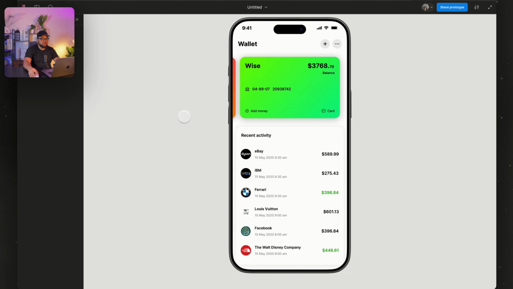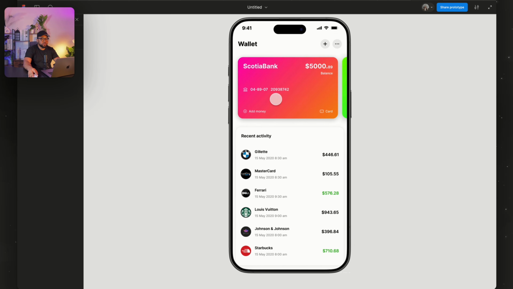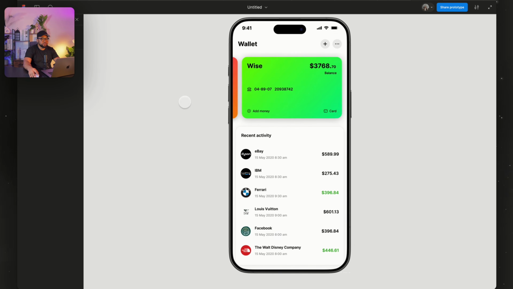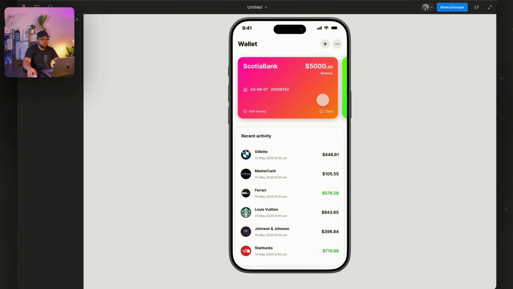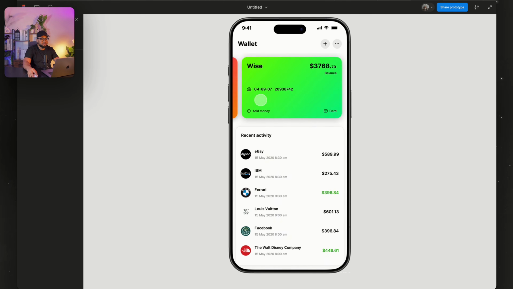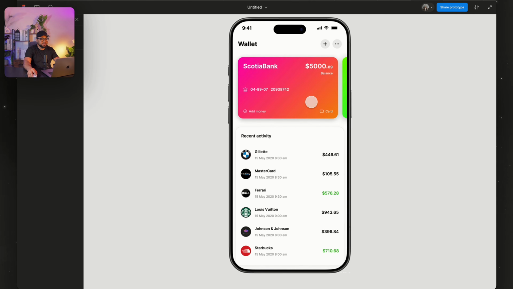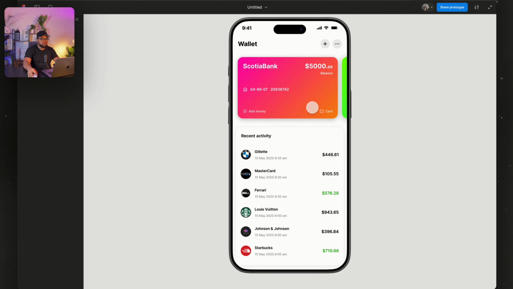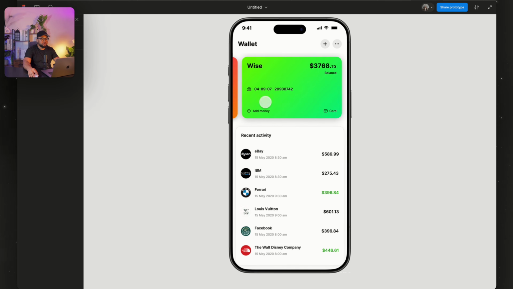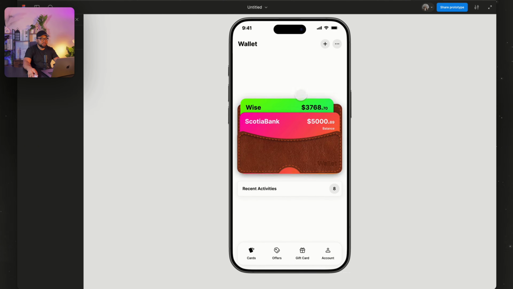Then when we drag this, you see it's giving us this one. So when you drag this, it gives you this one. When you drag this, and when you click this, it also brings everything inside the card. And when you click this, it comes out. When you click this, drag this, it goes. And as it's dragging, the transaction history is also changing. Look at it. So when I click here, the card comes inside the wallet.